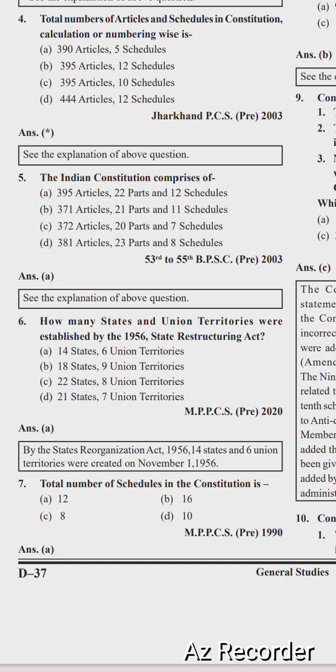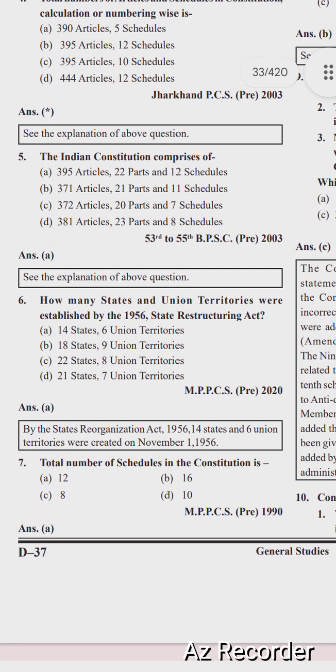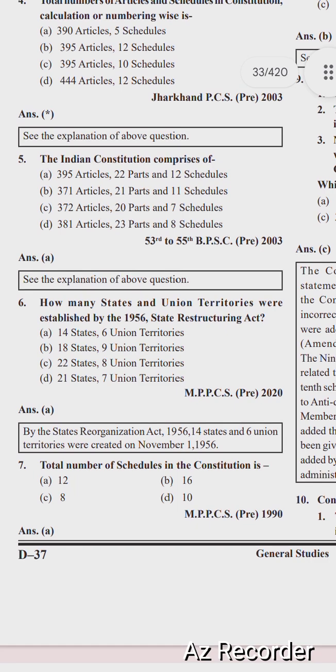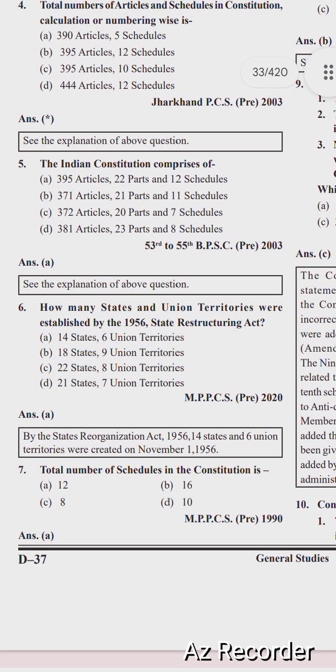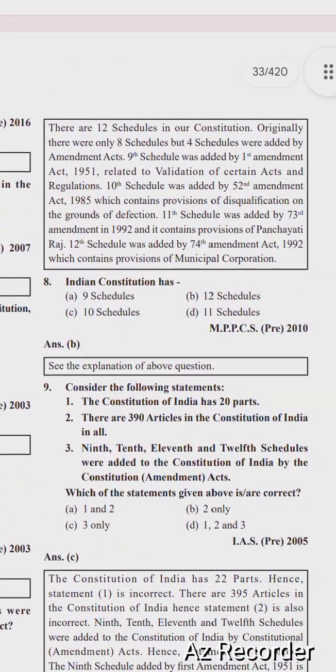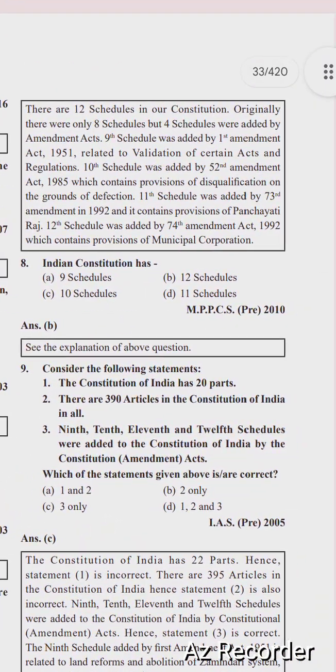Next question is, the total number of schedules in the Constitution. Options are 12, 16, 8 and 10. The right option is option A, 12 schedules. So next question is, there are 12 schedules in our Constitution.